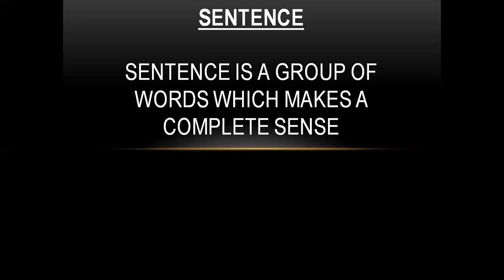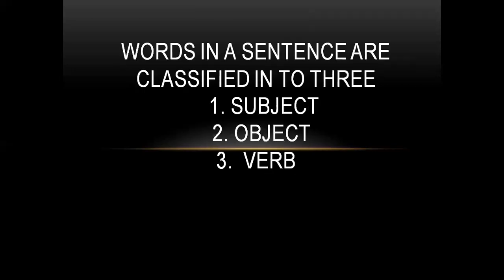I already told you that a sentence is a group of words, and these words we classify into mainly three categories, right? We can look at that one. Words in a sentence are classified into three: subject, object, and verb. You all know the subject, right? What is subject? Doer of the action. Doer of the action is known as subject. For example, I'm talking here. I am doing the action, right? So I am the subject. Okay. So doer of the action is known as subject.